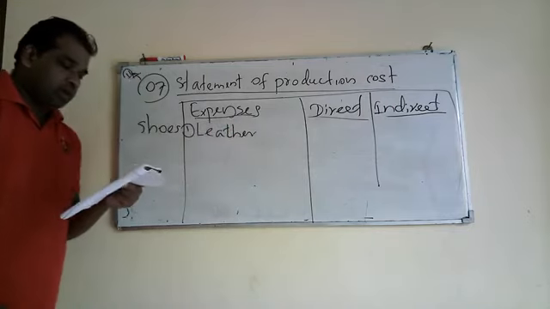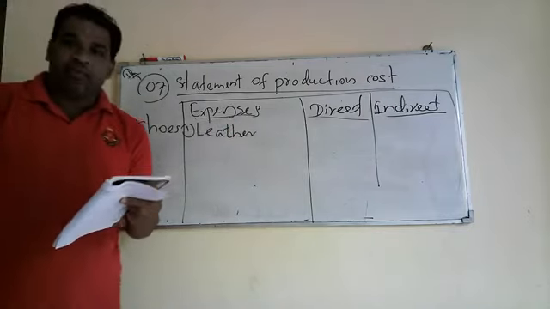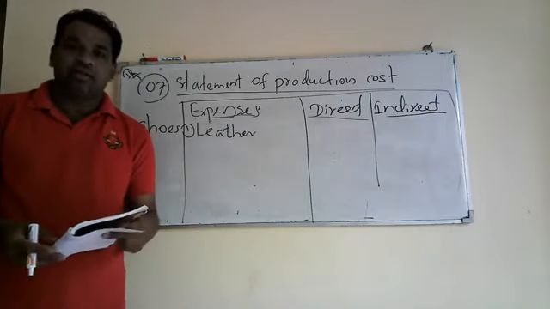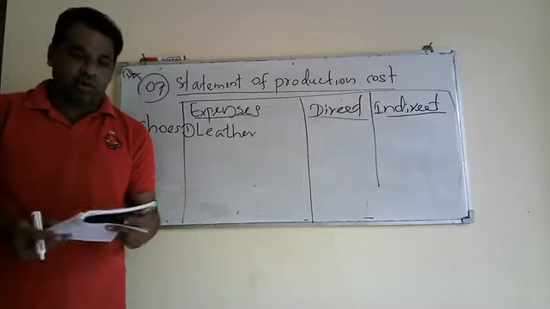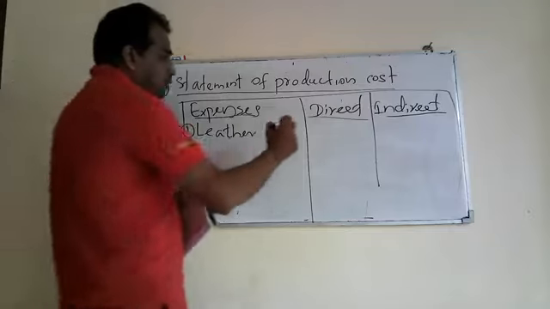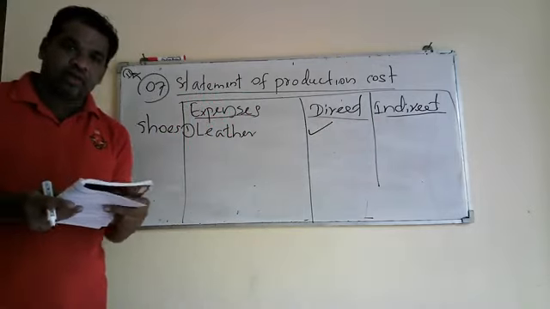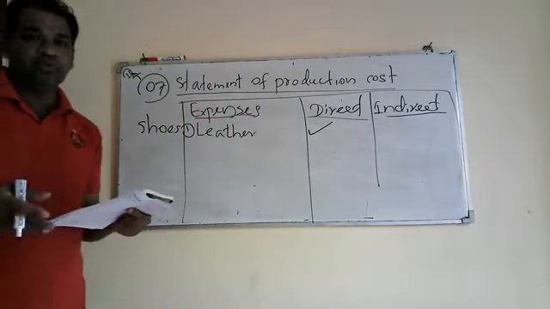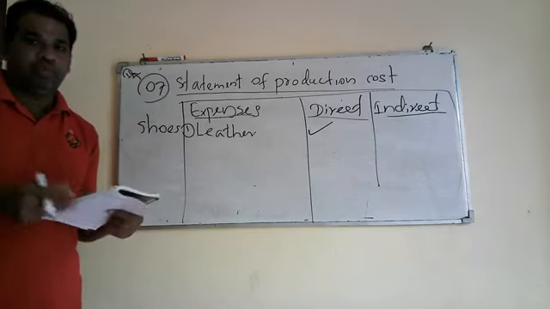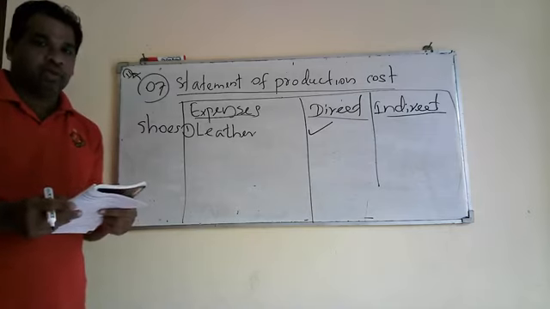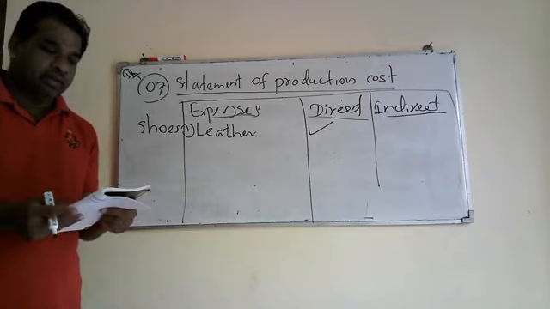Leather, you know, if you want to prepare shoes, you have to use leather as the main material. So it comes under direct material cost. It will be direct. Then nails and polish. Actually, nails and polish you have used to make shoes, but we cannot directly identify them in the final product.